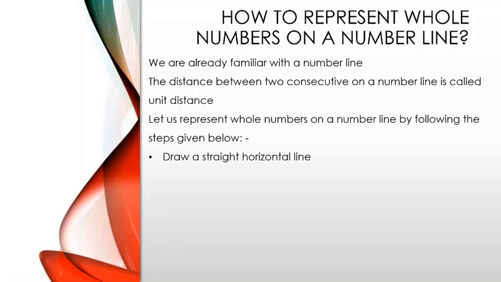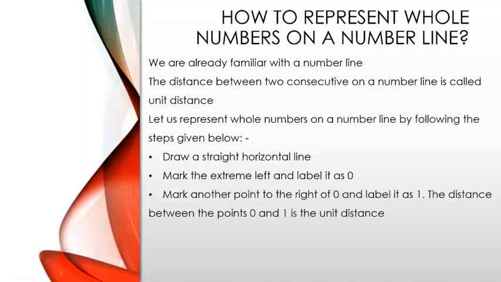First, we have to draw a straight horizontal line. Then we have to mark the extreme left and label it as 0. Then we have to mark another point to the right of 0 and label it as 1. The distance between the point 0 and 1 is called the unit distance.